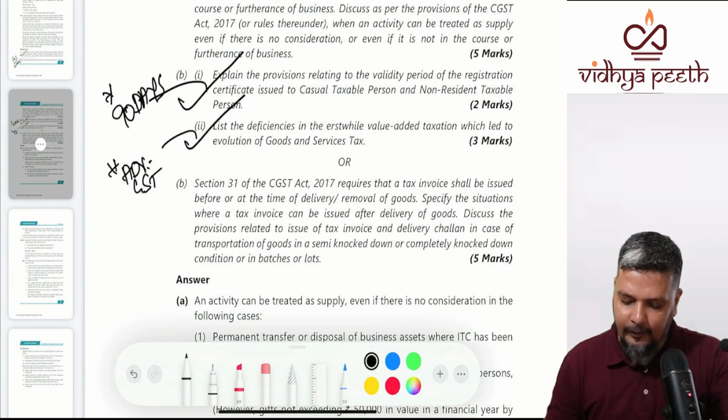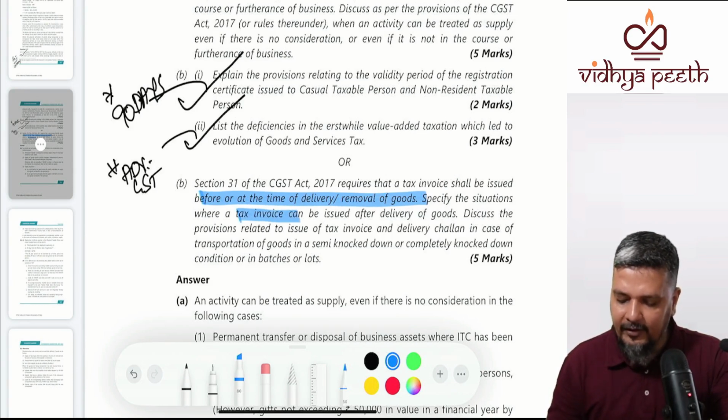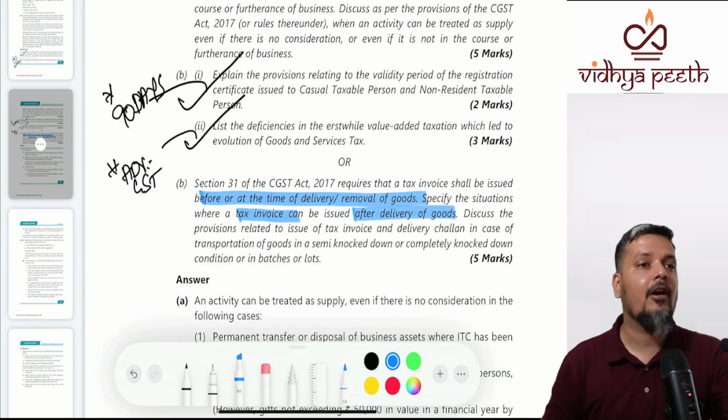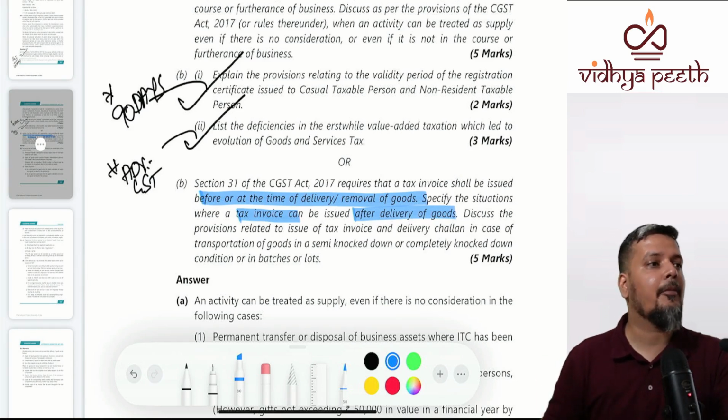Section 31 tells that tax invoice shall be issued at the time of delivery or removal of goods. Can there be cases where tax invoice is issued after delivery of goods? Yes, when you are not sure of supply. Sale on approval basis. So you are going to explain delivery challan.